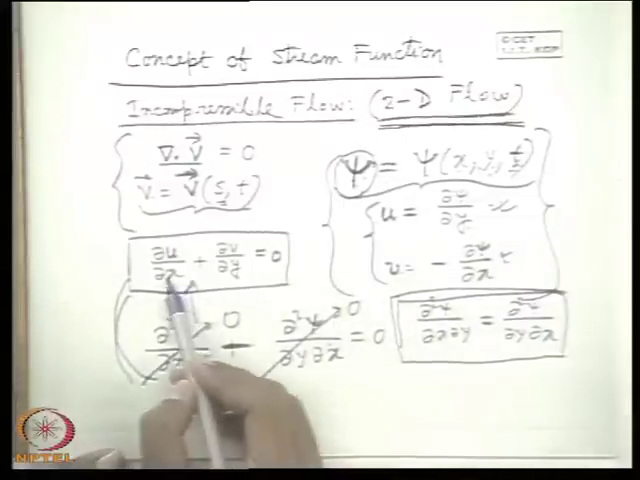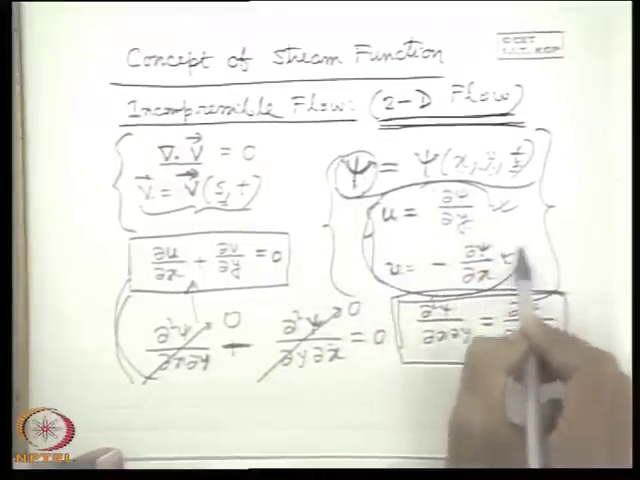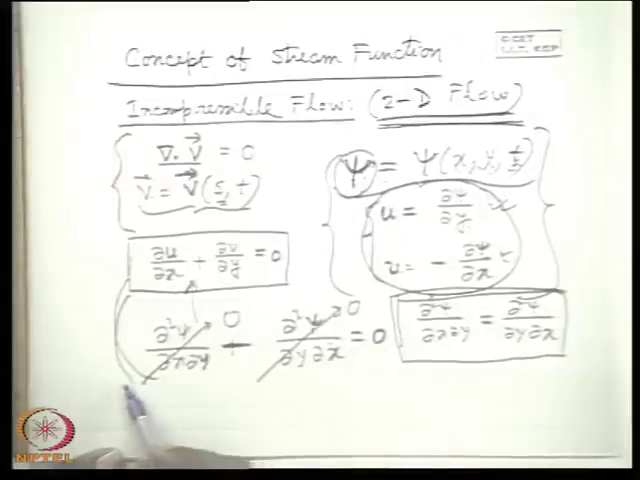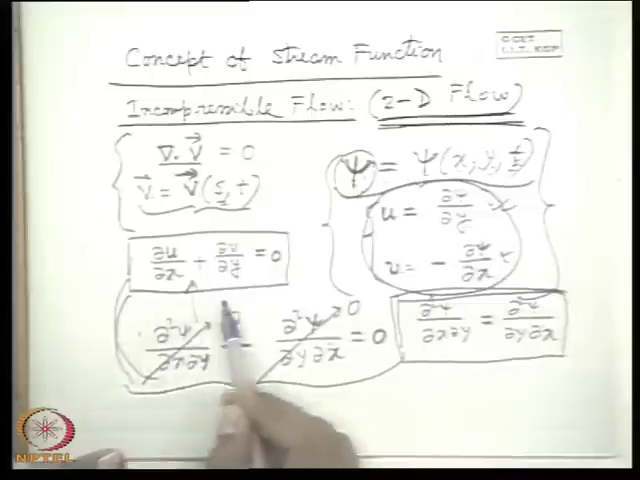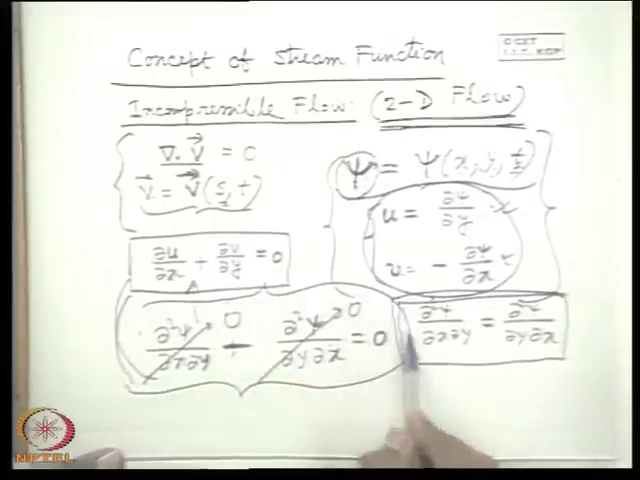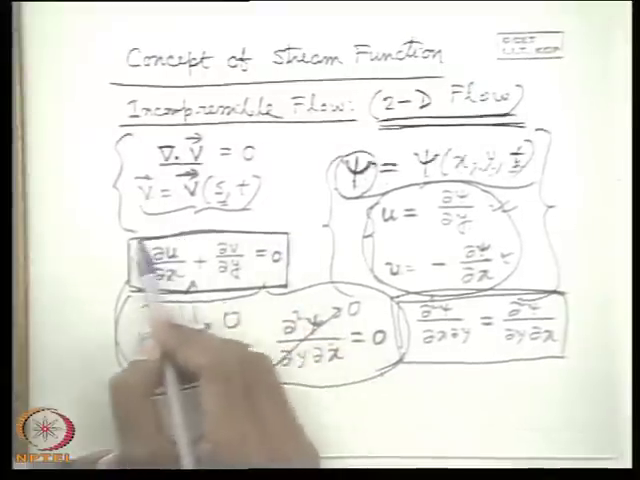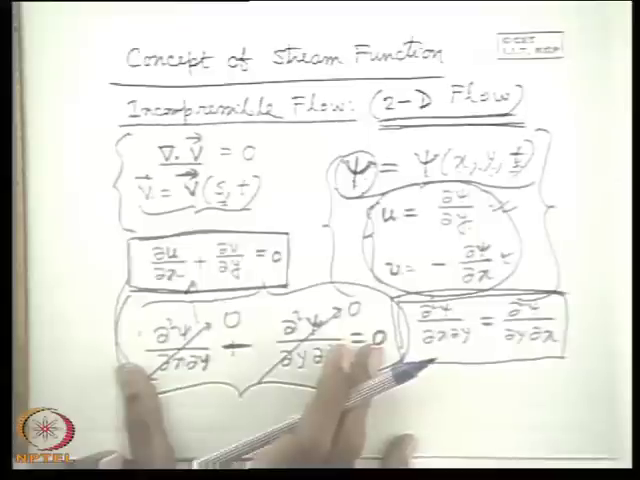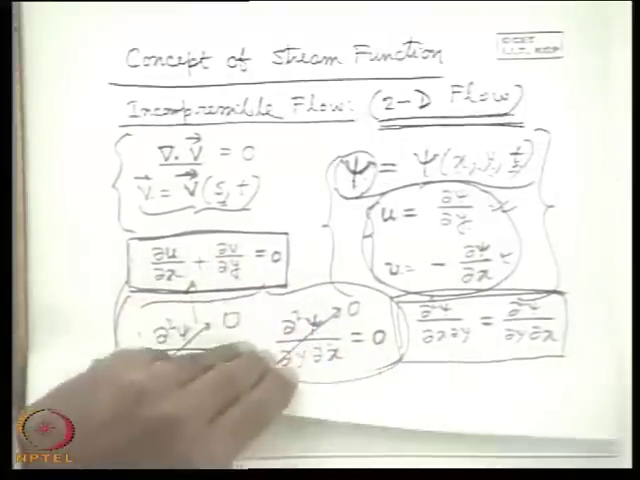Because stream function is defined this way, if we substitute this, the continuity equation gets 0. That means if we define the flow field in terms of a stream function, the continuity equation is automatically satisfied. That means we do not have an extra equation to satisfy the conservation of mass. This is the mathematical implication of stream function. Let us see the physical implication of stream function.